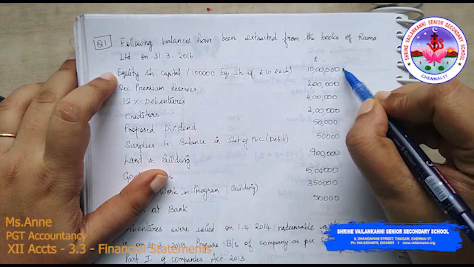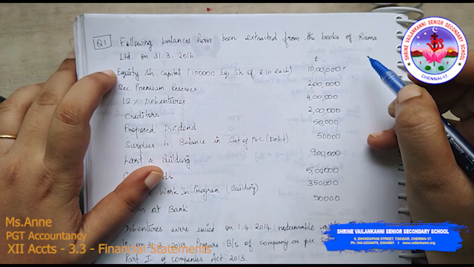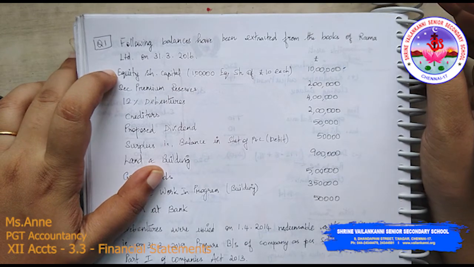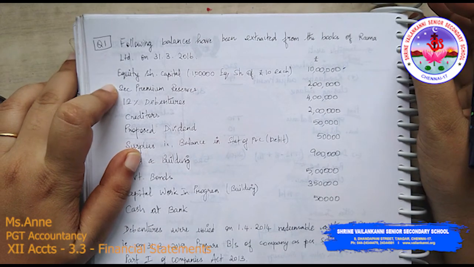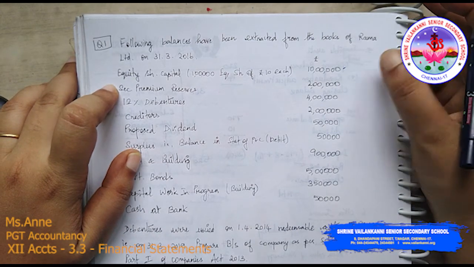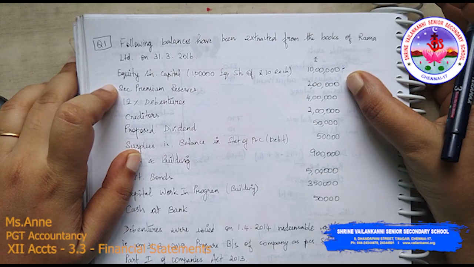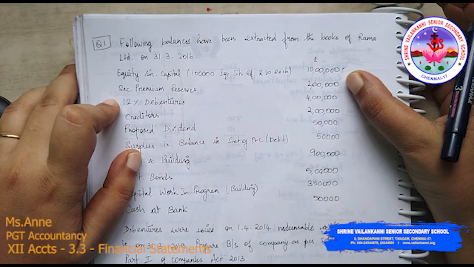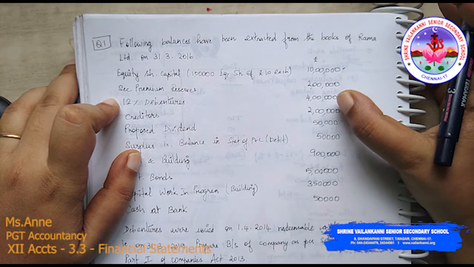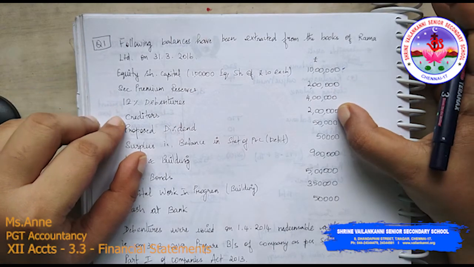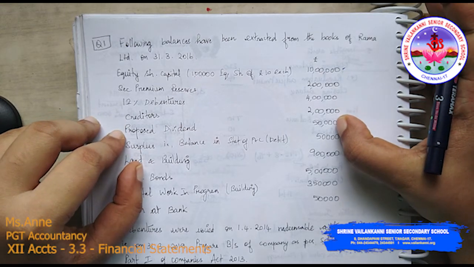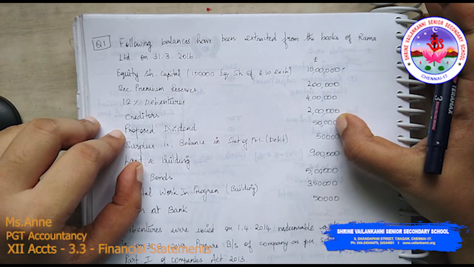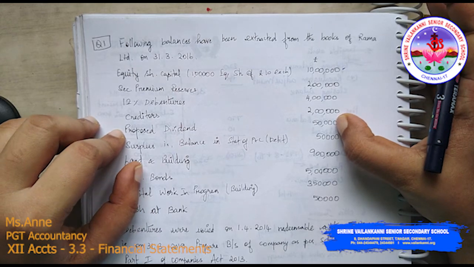Equity share is a share capital, so it will come under the heading shareholders fund, under the subheading share capital. Securities premium reserve, you have 2 lakhs, it will come under the subheading reserves and surplus. 12% debentures is a long term borrowing. Creditors will come under trade payables. Proposed dividend will be provisions, that is we need to make provisions for proposing the dividend.